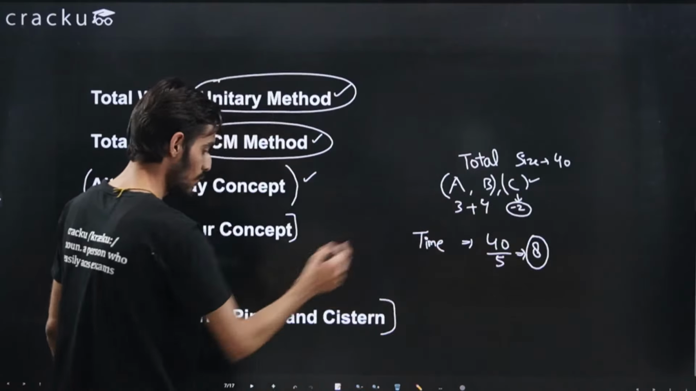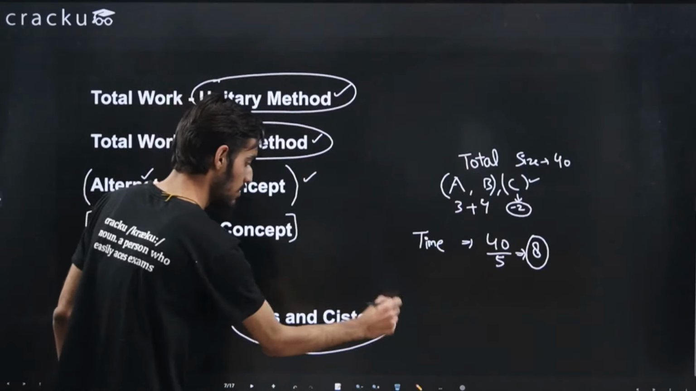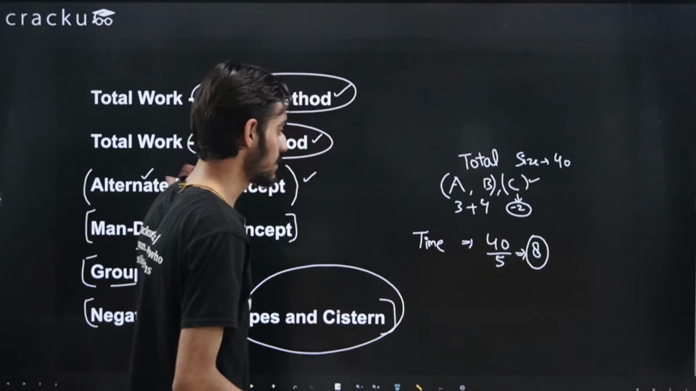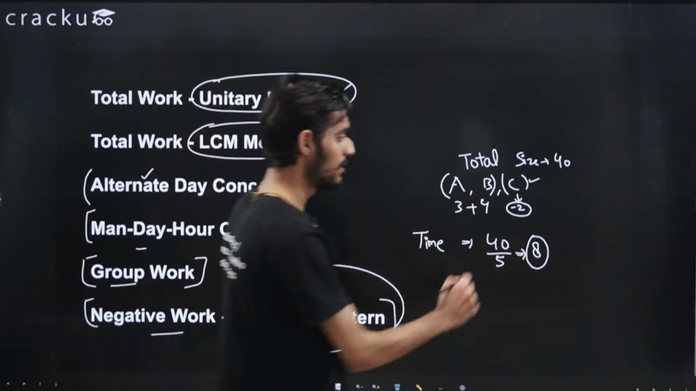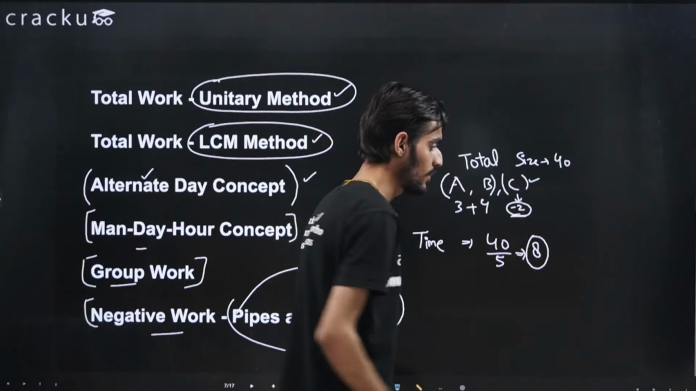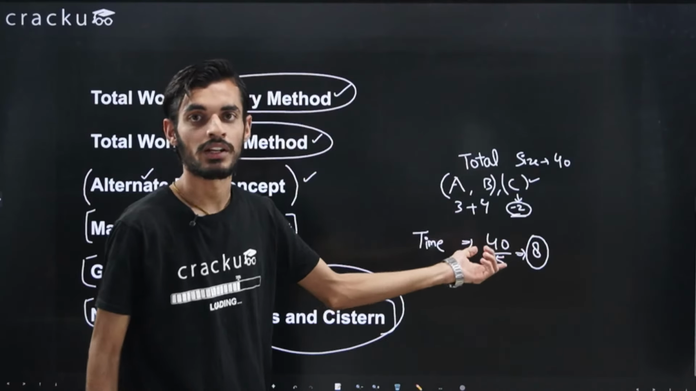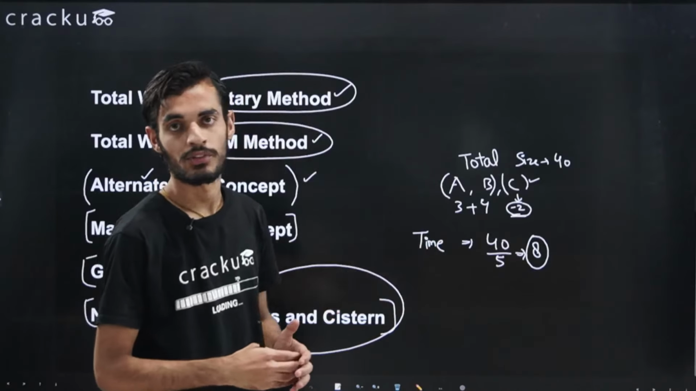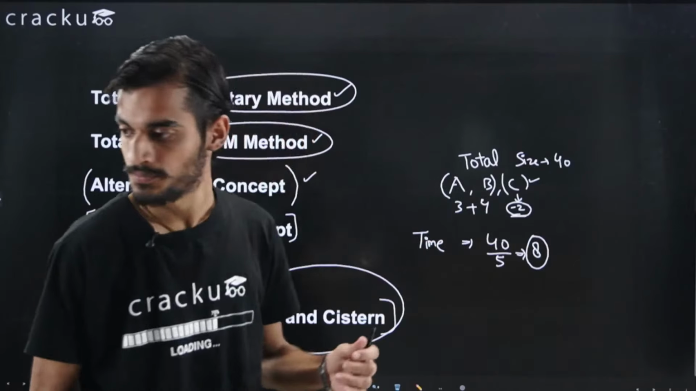So you will find a lot of questions in pipe and cistern, so for that I included it. I hope this is pretty much clear. If the earlier slides were clear to you, it was just this new thing that one pipe is doing the negative work. So you just need to subtract the efficiency of the one who is doing the negative work. I hope this should be clear.